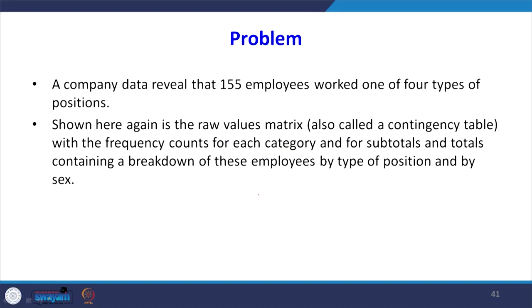We will take another small problem. We will explain the concept of probabilities with the help of the problem. A company data revealed that 155 employees worked in 4 types of positions. The table is shown in the next slide. It is a raw value matrix, also called a contingency table, with the frequency counts of each category and subtotals and totals, containing the breakdown of these employees by type of position and by sex.